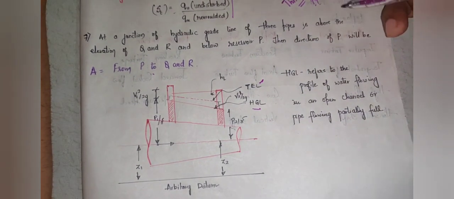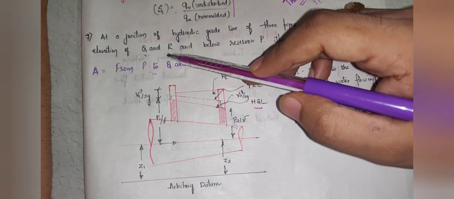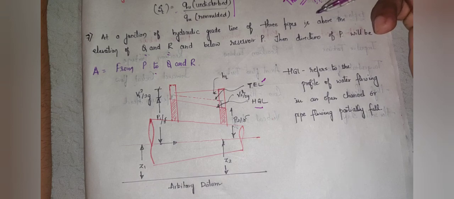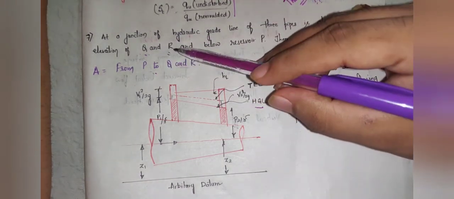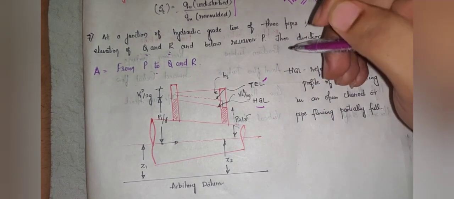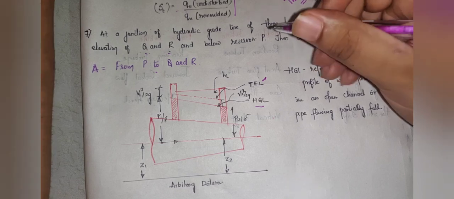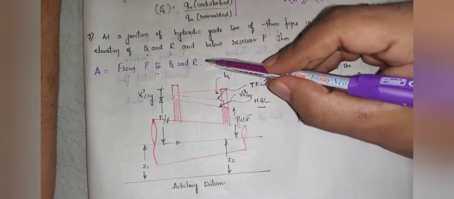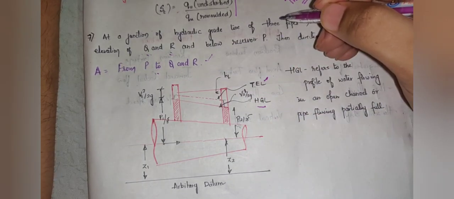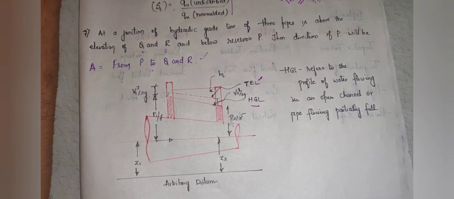Now if you see from the question, Q and R have a gradient line and also P. So Q and R are below reservoir P. Right, so the hydraulic gradient line of P is above Q and R, which means what? Flow should occur from P to Q and R. So the answer is P to Q and R. Hope you followed this. Moving on to the next question.